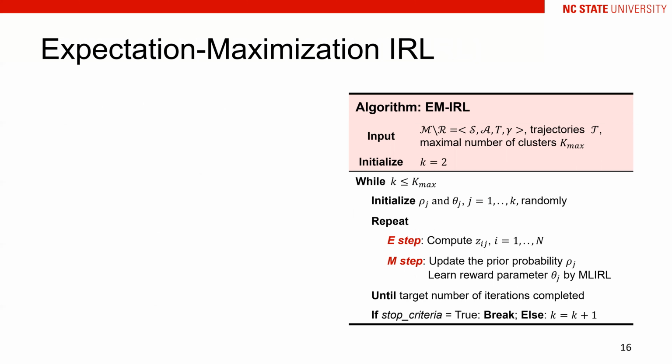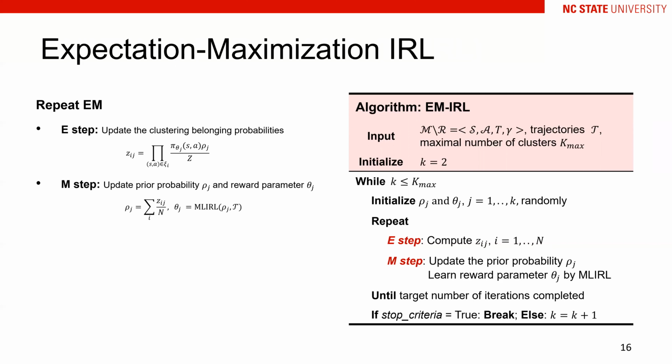Here, the parameter k stands for the cluster number, and the maximum number of clusters is denoted as kmax. Rho j and theta j stand for the prior probability and the reward parameter for the cluster j respectively. In each iteration, we first initialize the prior probability and the reward parameters. Then in the E step, we computed the probability that each trajectory belongs to different clusters.